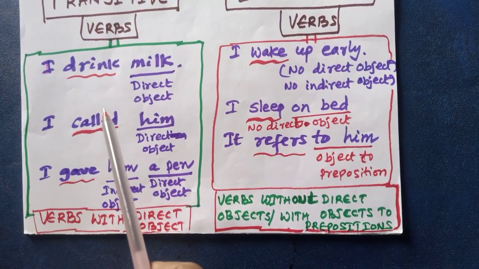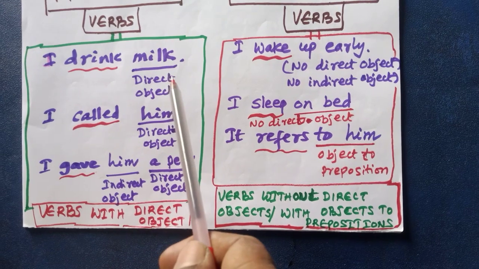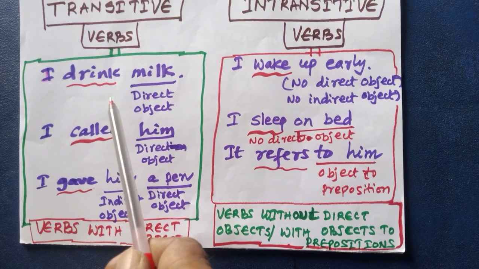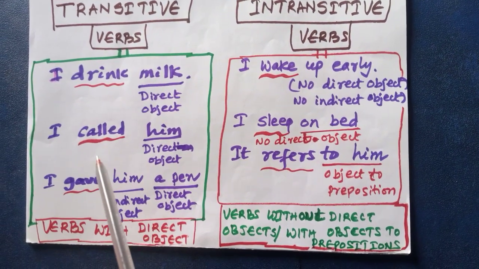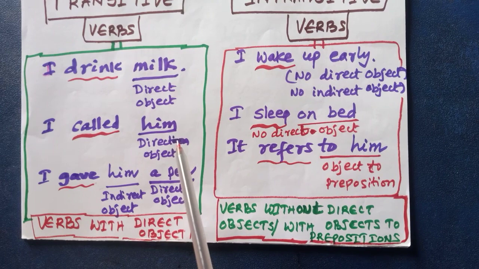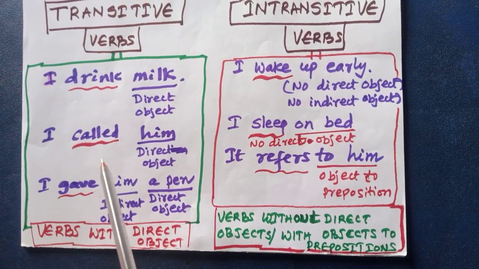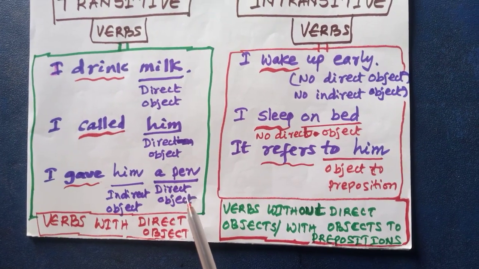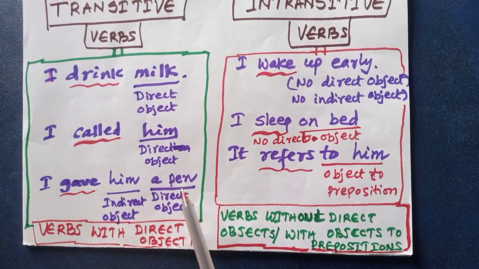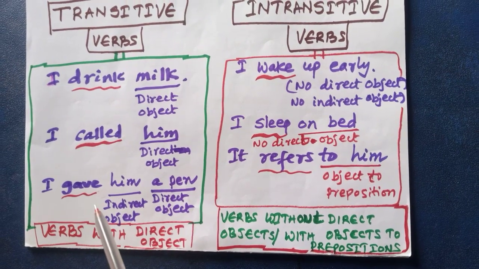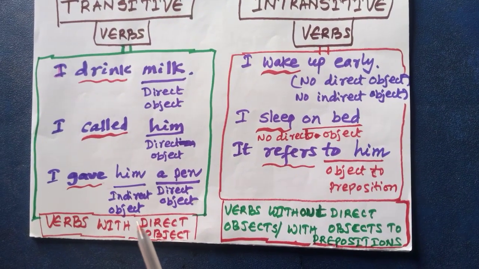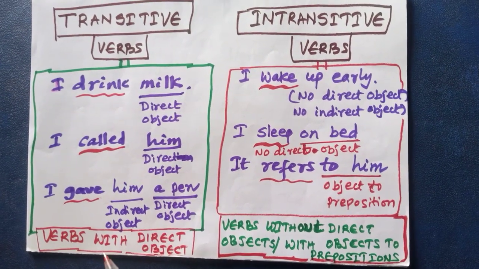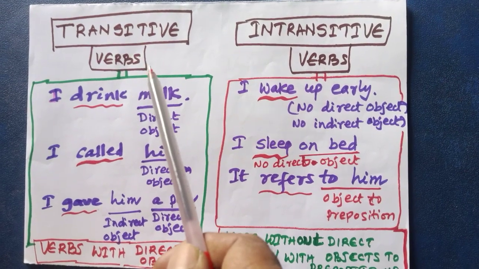Look at this example. I drink milk. Here milk is the direct object. So drink is called transitive verb. I called him. Him is the direct object. So called is the transitive verb. I gave him a pen. Here we have the direct object a pen. So gave is the transitive verb. In this way, if we find the verbs with direct objects, then those verbs are called transitive verbs.